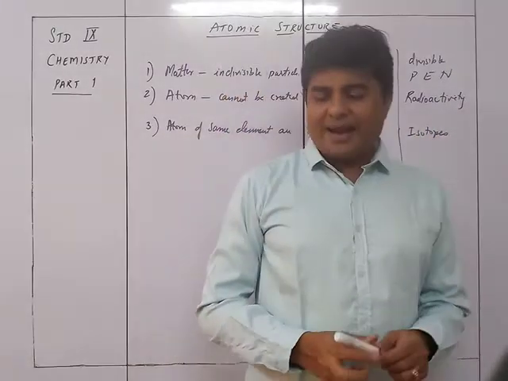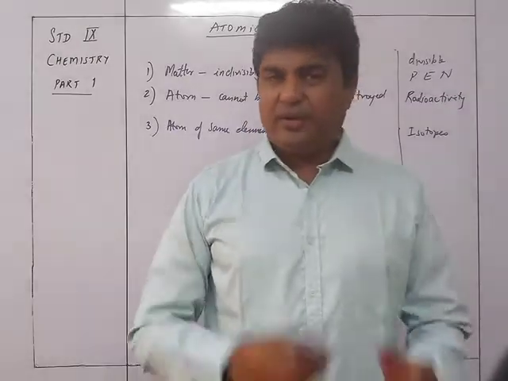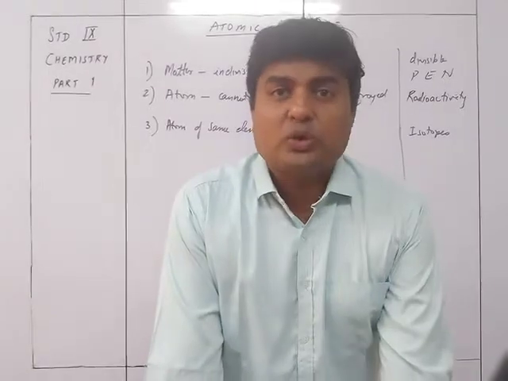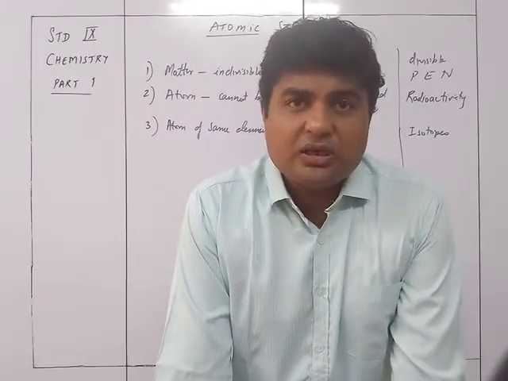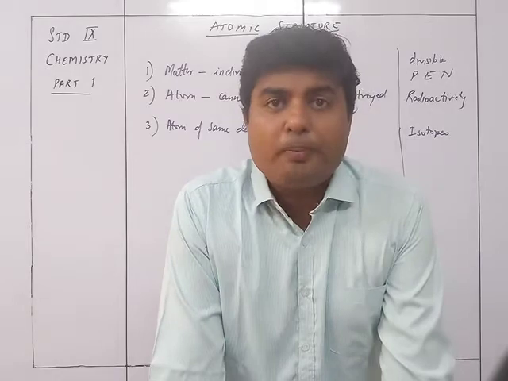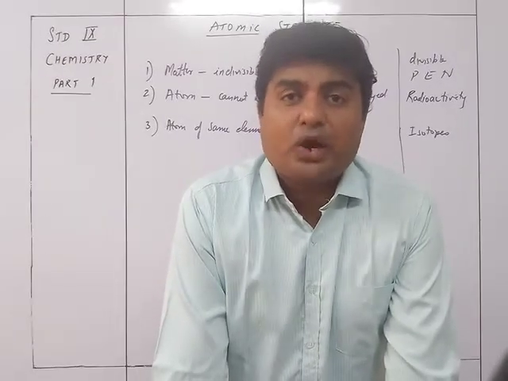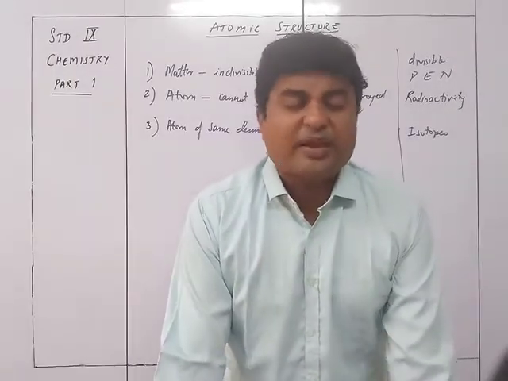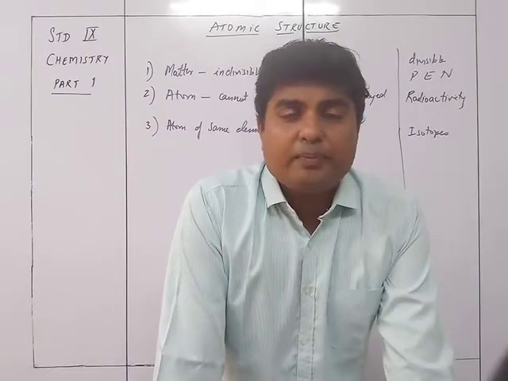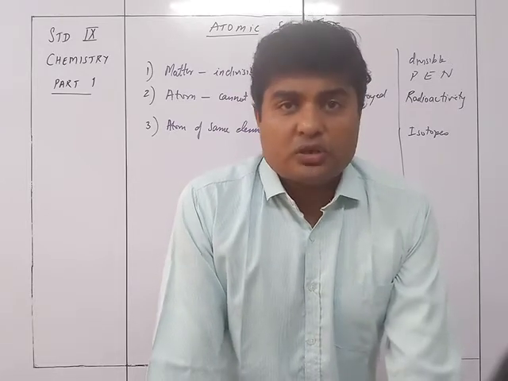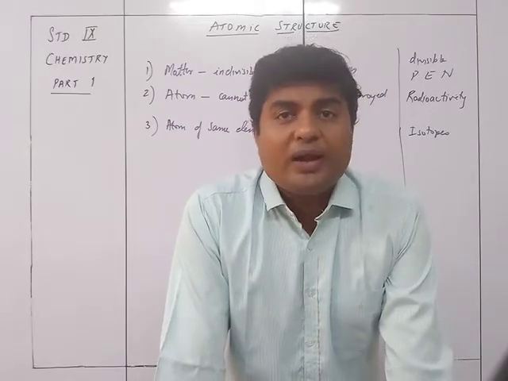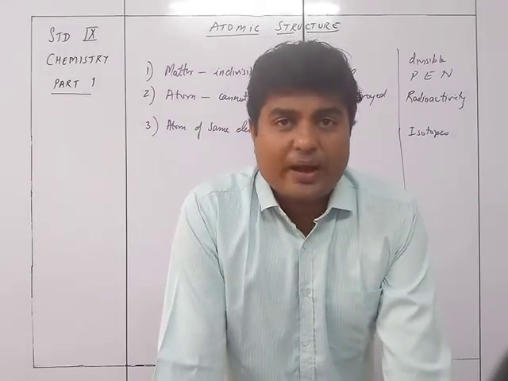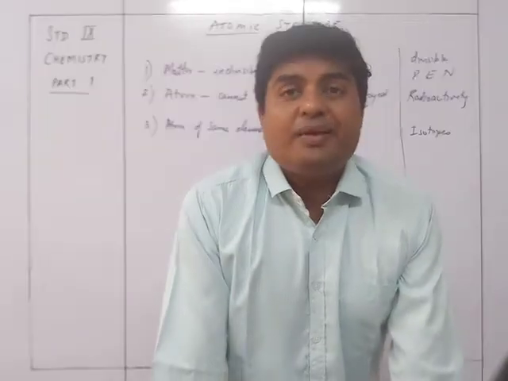We had studied isotopes earlier; even if you haven't, just remember one thing: isotopes are those atoms or elements which have the same atomic number but different atomic mass number. Suppose we take sodium: sodium will have 11 protons, 11 electrons and 12 neutrons in one kind and 13 neutrons in the other kind, and that's why sodium will be available in two forms.